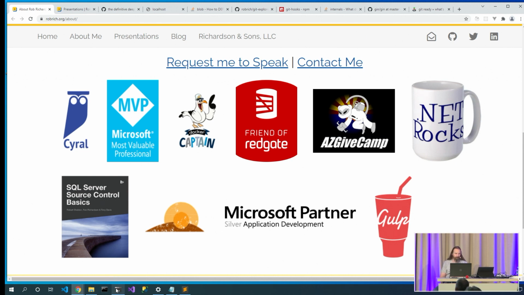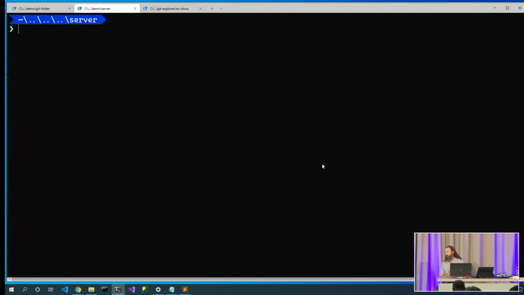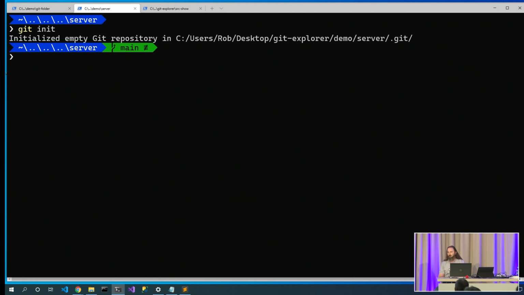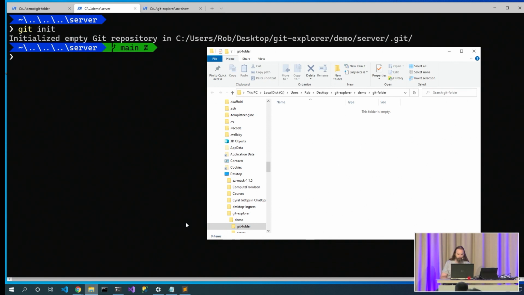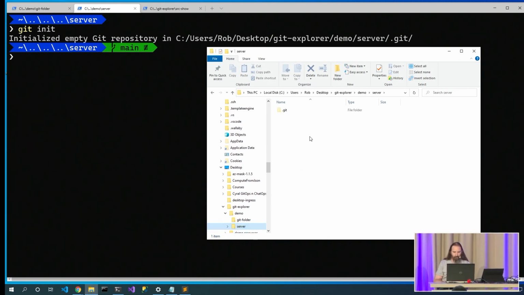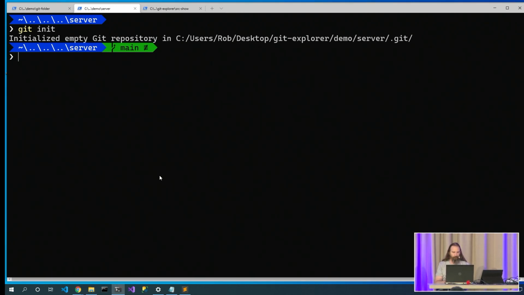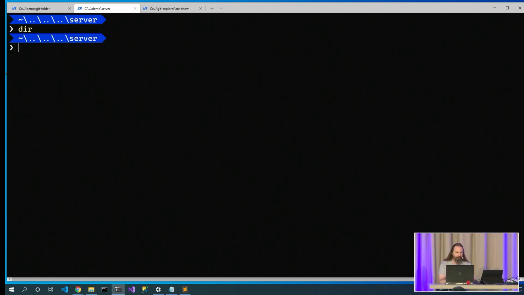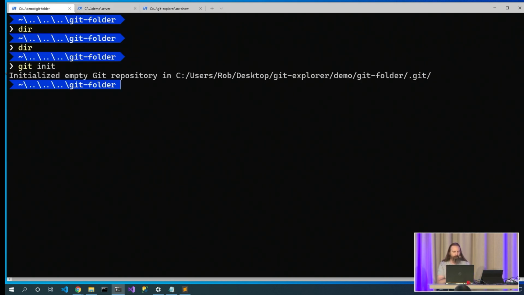So let's talk about Git. Now, our first task to get a Git repository is either to git clone something, or we can also do git init. Let's do that. And when we create this repository, oh, I'm in the server. Let's go delete that one. And let's do one here in this empty folder right here. So that one's still empty. And we'll come over here to this folder. This one's empty. Git init. Now we've got a .git folder.